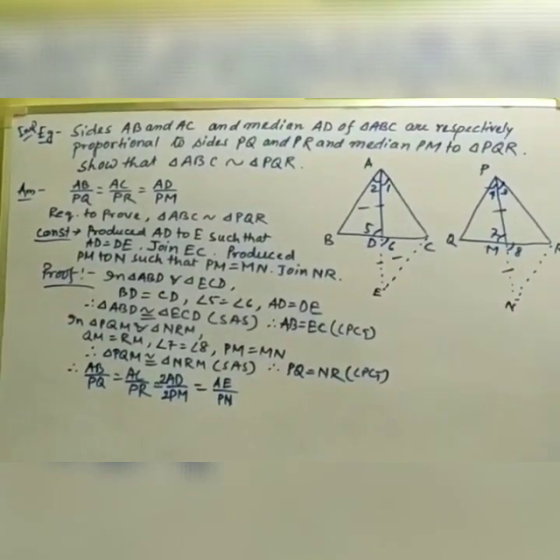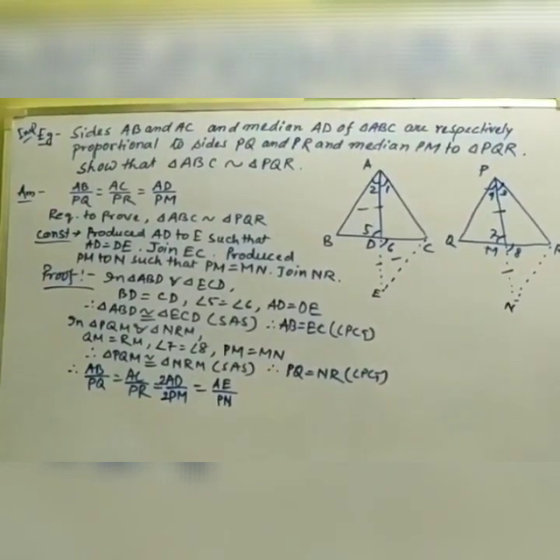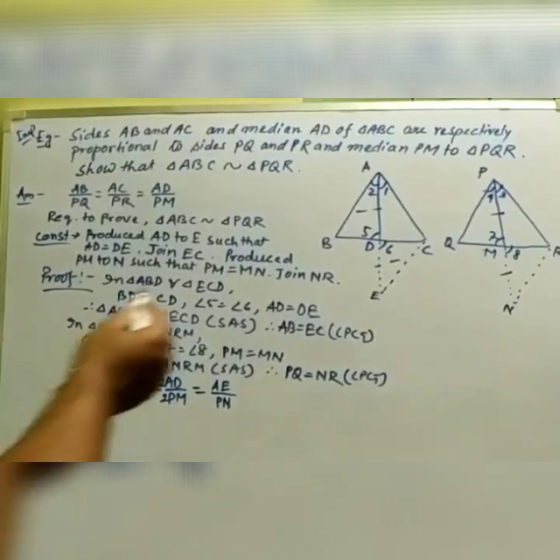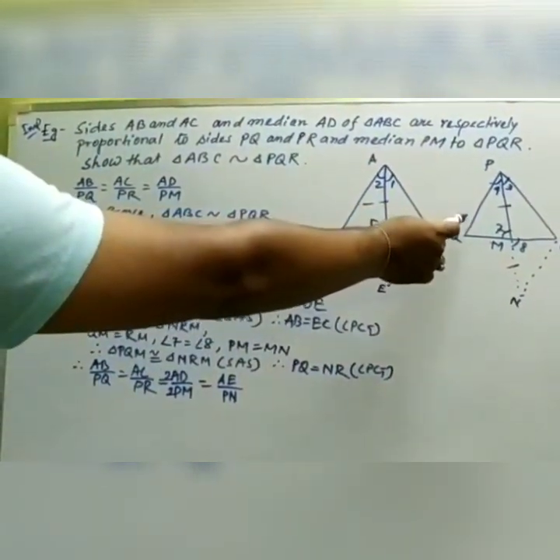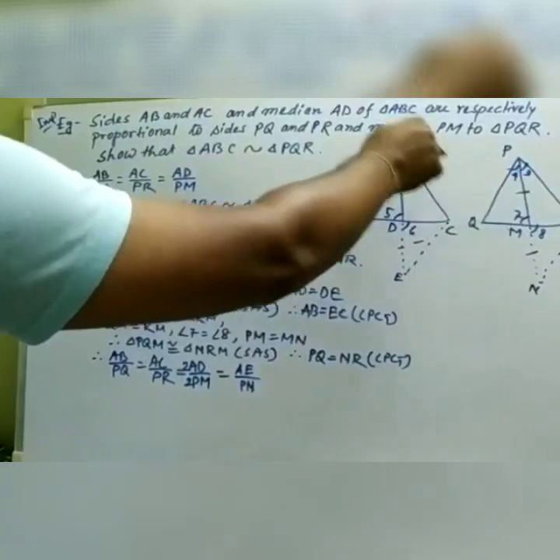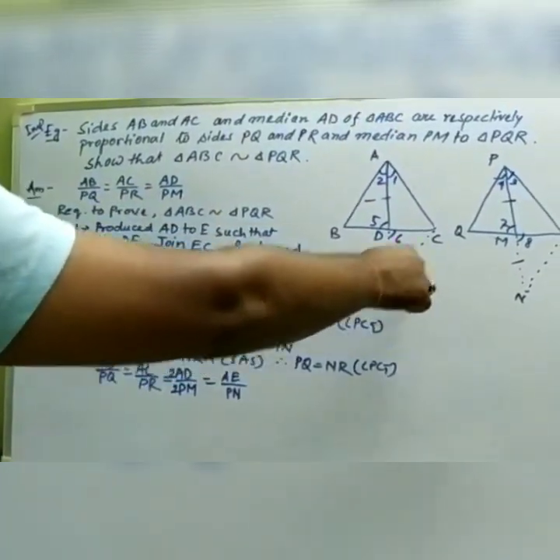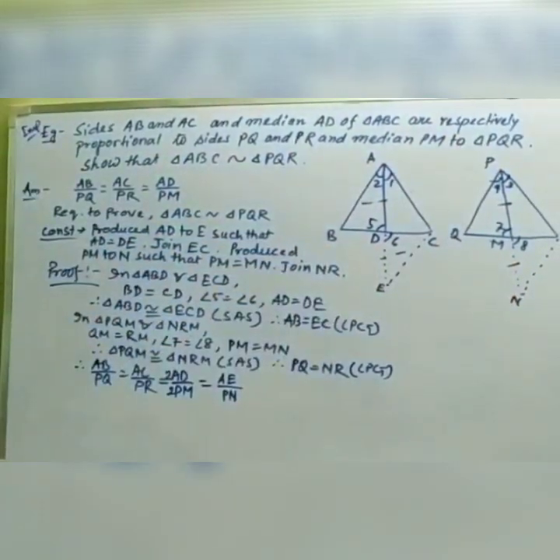So the ratios of these corresponding parts, you can see from the figure which triangles we are considering: AB by PQ, AC by PR and AE by PN.